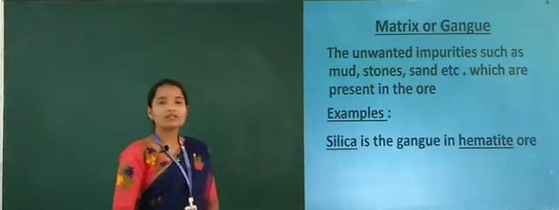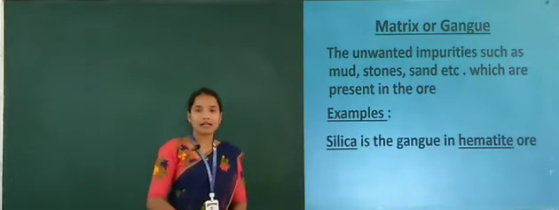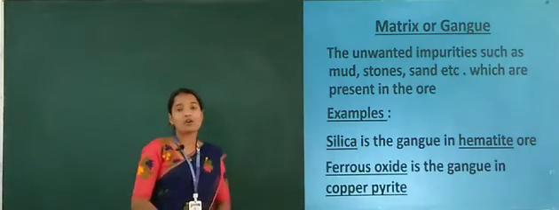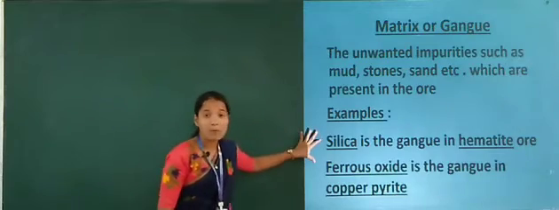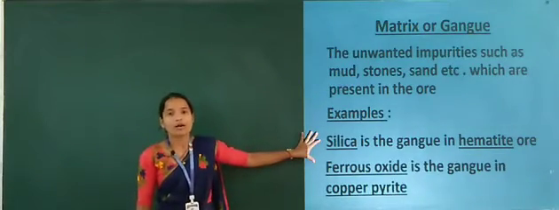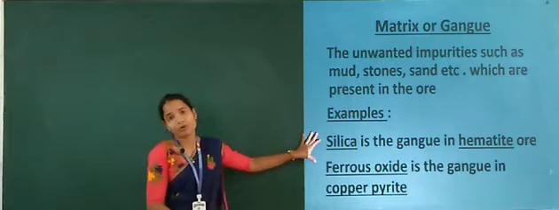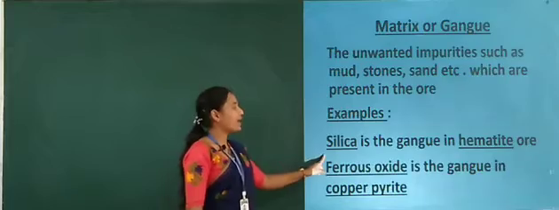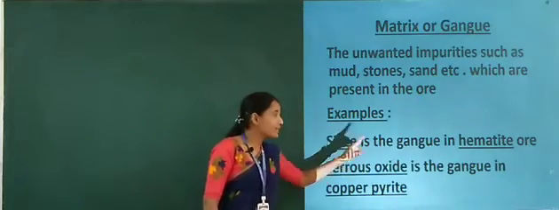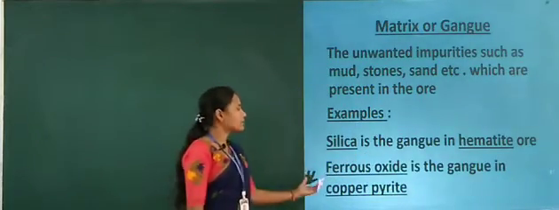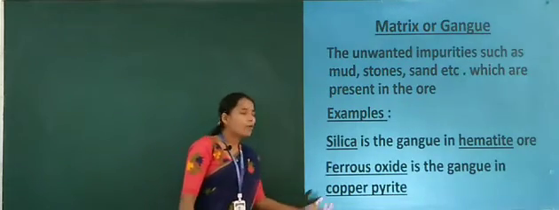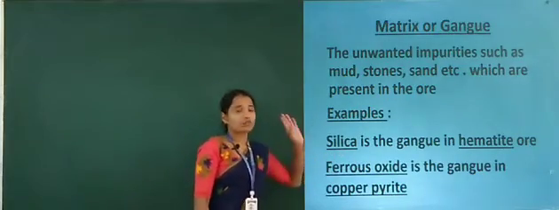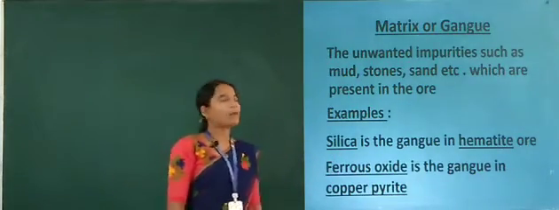See here the example, silica is the gangue particle in the hematite ore, and then ferrous oxide is the gangue particle in the copper pyrite. These two are very important for your examination purpose, as in a multiple choice question, or for a 1 mark question. What about the first one? It is silica, the gangue particle in the hematite ore. Or sometimes the question arises like this: copper pyrite, it contains which type of matrix? That is ferrous oxide. This is about the matrix or gangue particles.